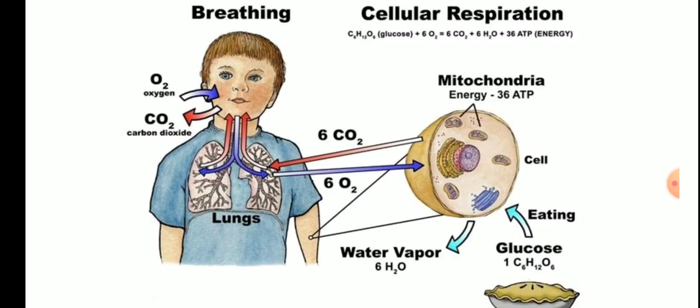Now what will happen to the CO2? Now look at the red arrow. Because the energy is produced inside the cell, that CO2 will also be produced inside the cell. Now look at the red arrow, it again reaches the lungs. With the help of the lungs, through the windpipe and through the nasal passage, it is exhaled out of the body. Whereas the water in the cell is used by the cell, or sometimes it is also released. And energy is used by the cell for the various metabolic processes that take place inside the cell. So these are the two basic processes, breathing and cellular respiration.